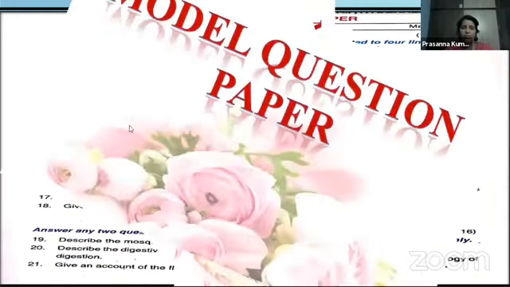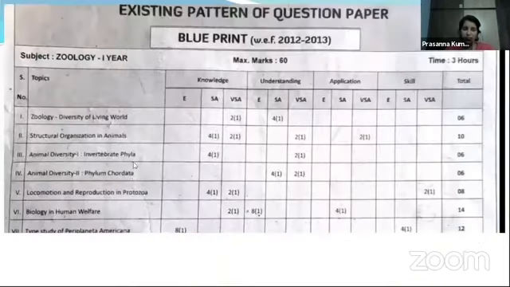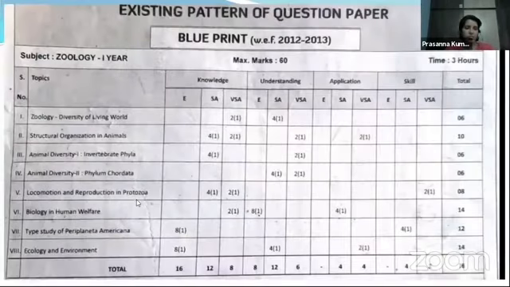I would like to tell you the weightage for MSET from the first year syllabus. Please note down, students. From the first unit, that is diversity of living world, for your MSET purpose, you will be getting 3% of questions. Total 160 questions will be there for MSET. Out of 160, each subject, botany, zoology, physics and chemistry, carries 40 marks. When you come to the zoology part, you will be getting 40 questions. Out of 40, 50% from first year and 50% from the second year.